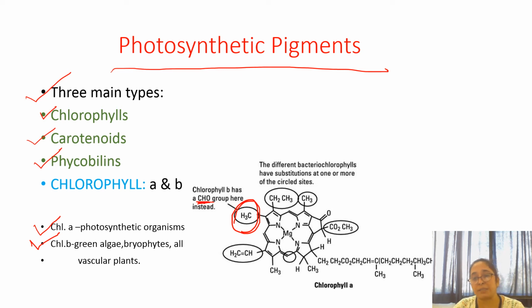And there are two parts in this whole structure. One is this ring form and another is the tail form. The ring form is the head of tetrapyrrole, called the porphyrin ring, and a long hydrocarbon chain, the tail-like structure, is called phytol. This phytol is attached to the porphyrin ring. So this is the structure of chlorophyll. The only difference is that chlorophyll A has the methyl group and chlorophyll B has the aldehyde group. So this is chlorophyll A and chlorophyll B.